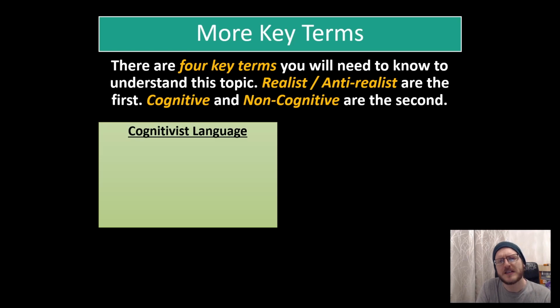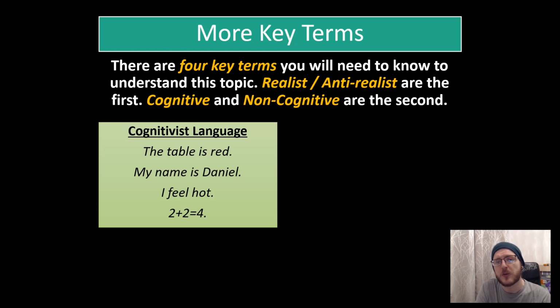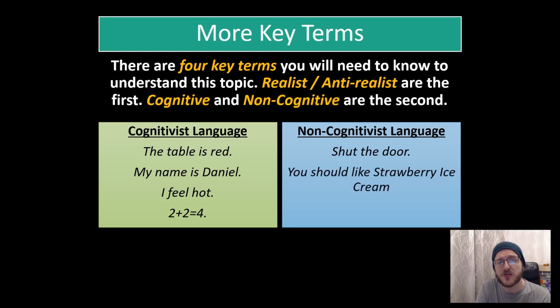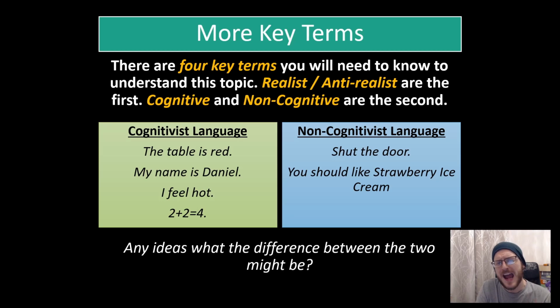So cognitivist language might be things like, this table is red, or my name is Daniel, or I feel hot, or even something like 2 + 2 = 4. On the other hand, non-cognitivist language might be things like shut the door, or you should like strawberry ice cream. Any ideas what the difference between the two might be? Feel free to pause the video here and have a look at these phrases a little bit more closely and see if you can spot what the difference between cognitivism and non-cognitivism is actually going to be. So any ideas what the difference is? Well, let's have a look.